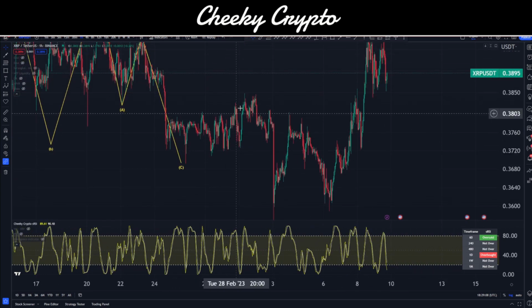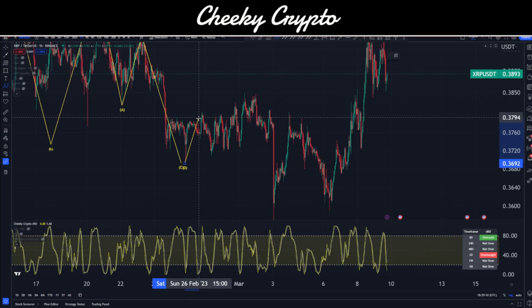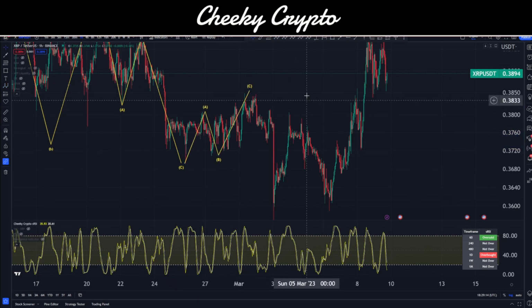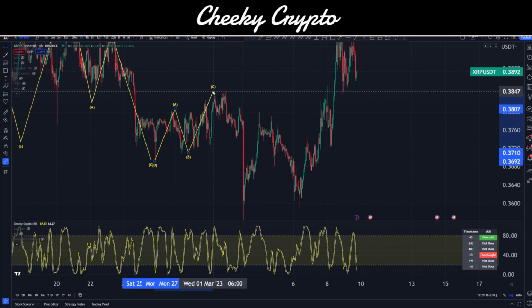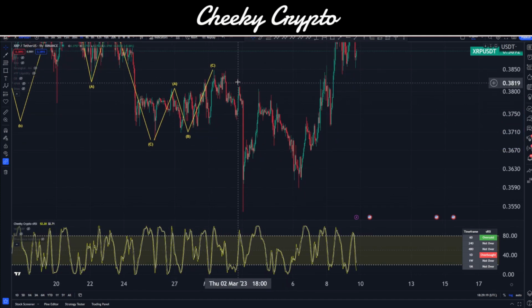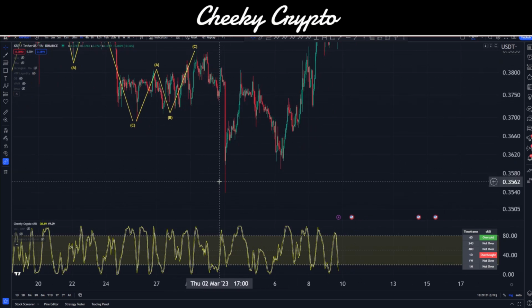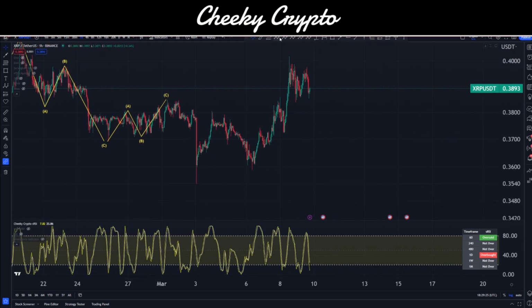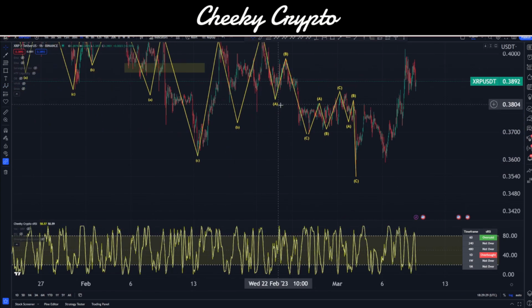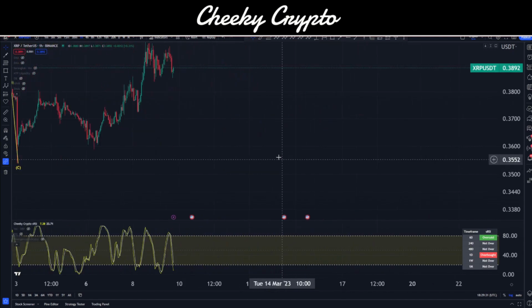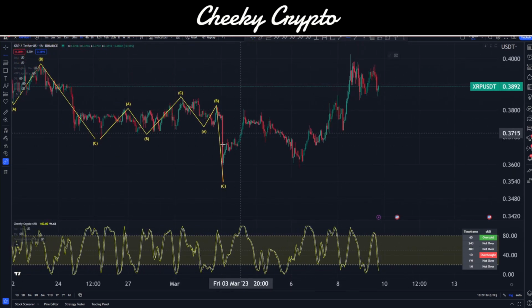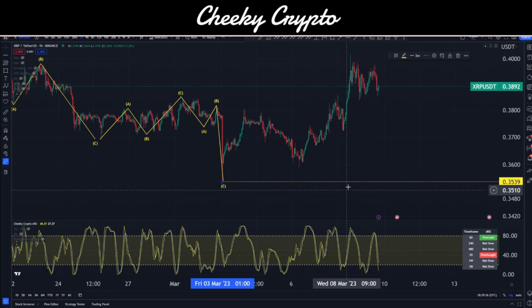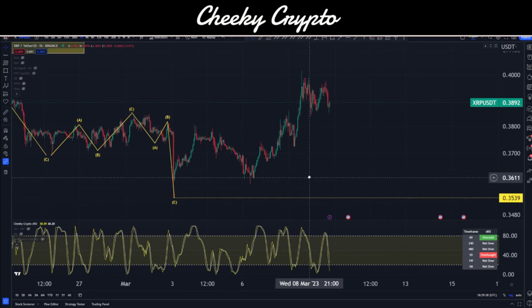Then we end up with this really choppy move. I'm going to simplify this, just keep it nice and simple so we don't have to worry too much about it, but it looks to me like we just have 3 waves coming up here, to this peak right here. Then we have this interesting structured move to the downside, a sharp drop, but that invalidates anything further, and we start to move on up. So we know that this is only 3 waves coming down here as well, so we can very quickly draw those in, and we have that structure all mapped out. So we know exactly where we are at this point down here when we had this local low. This local low, for reference, was 35.39 cents.